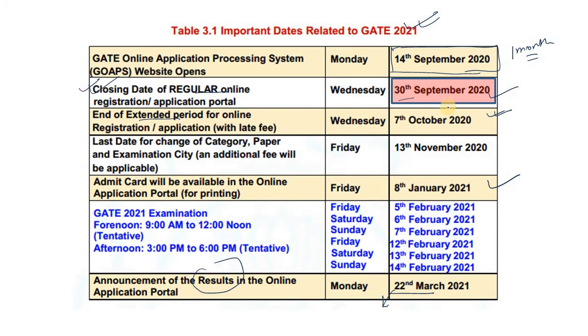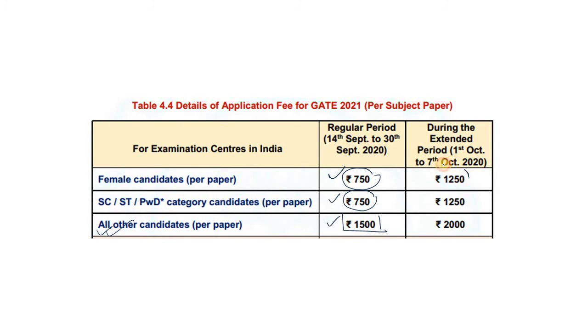Now let's say you apply after 30th September and complete it by 7th October. In that case you have to pay an additional amount, so you can treat this as plus 500 as a fine for delaying your application process.